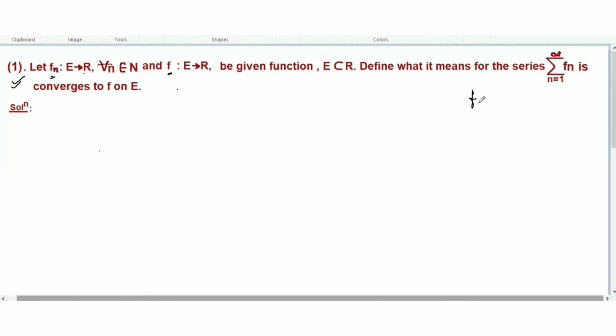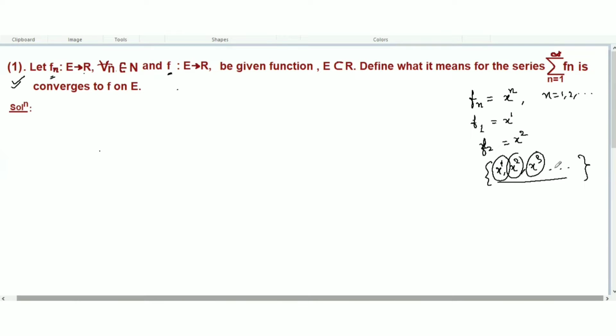Understand here what a sequence of functions is. Say I'm taking fn equal to x to the power n, where n equals 1, 2, 3, 4. If I create f1, this will be the first function, and if I create f2, this will be the second function. So there is a sequence of functions like x, x to the power 2, x to the power 3. This is a single function, this is a second function, this is a third function. So these are all a sequence of functions.